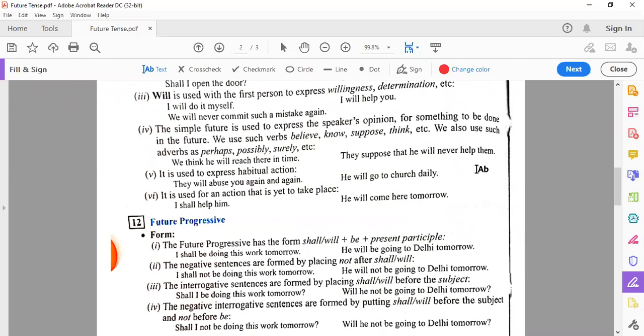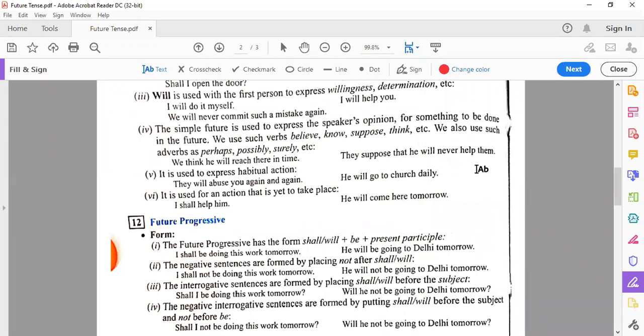Then it is used to express habitual actions. They will abuse you again and again. He will go to church daily. हमने present में भी करा habitual action के लिए ये use होता है present tense. Past में करा for the habitual actions of the past. And this is again the same as we did in present. कि for the habitual action हम क्या कहते थे, they abuse you again and again, करते हैं, लेकिन ये किसी की habit बन जाती है तो it can be used in the future also. They will abuse you again and again. He will go to church daily.